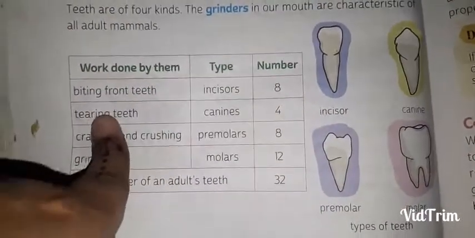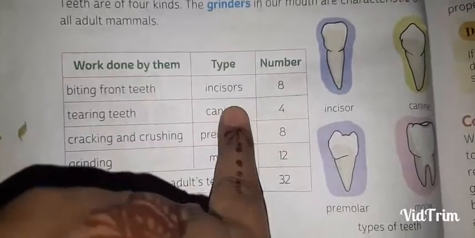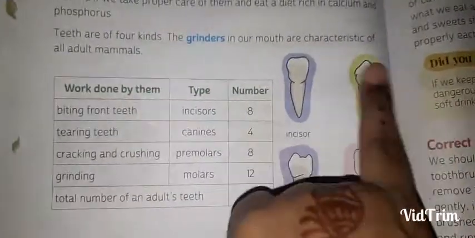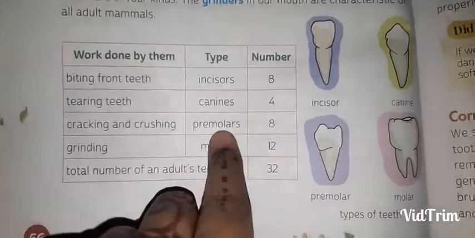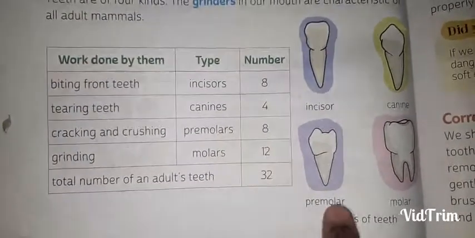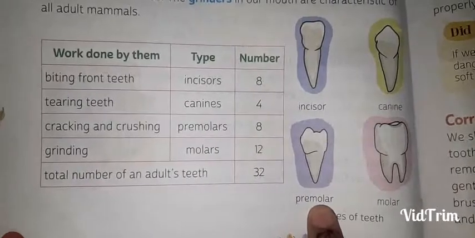Now the next are the tearing teeth, known as canines. They are 4 in number. This is the picture of a canine. Cracking and crushing is the work of premolars, and they are 8 in number. This is the picture of premolars.